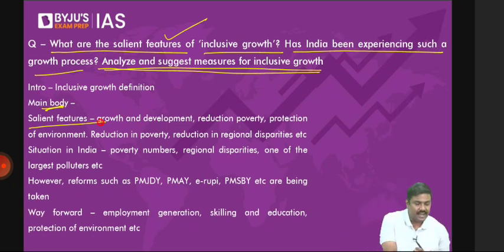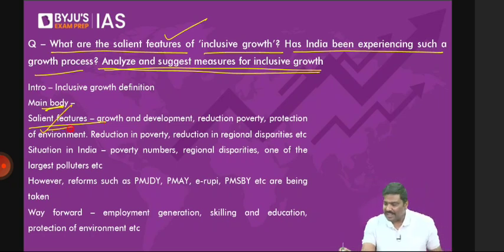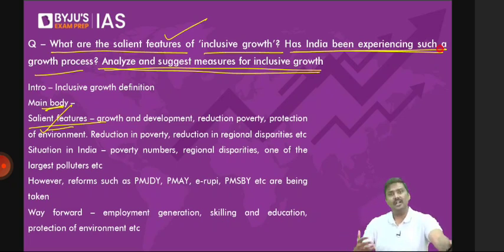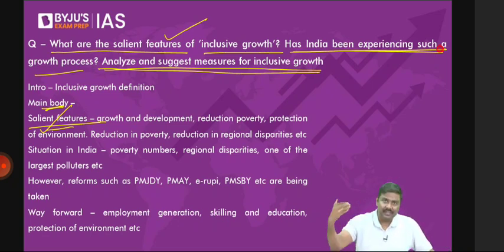Now, has India been experiencing such inclusive growth? I'd say that post 1991, the government has implemented LPG reforms. As a result of this, the per capita income of India has increased, and the growth of the Indian economy has increased. The percentage of the population which can be classified as poor has come down. Social infrastructure is being developed by the government, facilitating the movement towards inclusive growth.